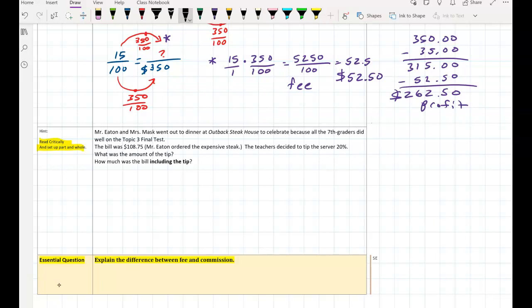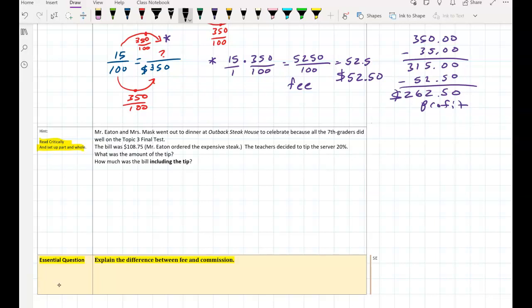Okay, Mr. Eaton and Mrs. Mask went out to dinner with their spouses at Outback Steakhouse to celebrate because all the 7th graders did well on the Topic 3 final test. The bill was $108.75 because Mr. Eaton ordered the expensive steak. And the teachers decided to tip the server 20%. What was the amount of the tip and how much was the bill including the tip?